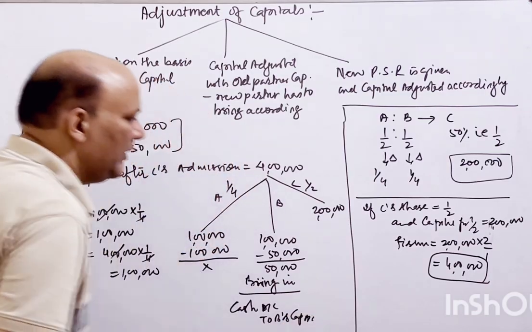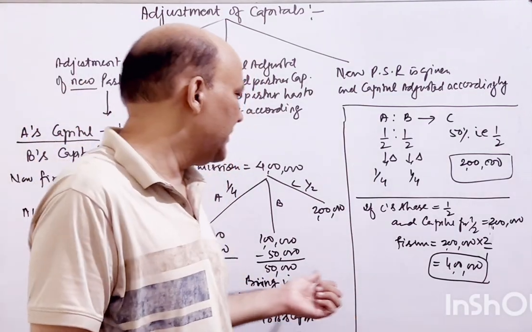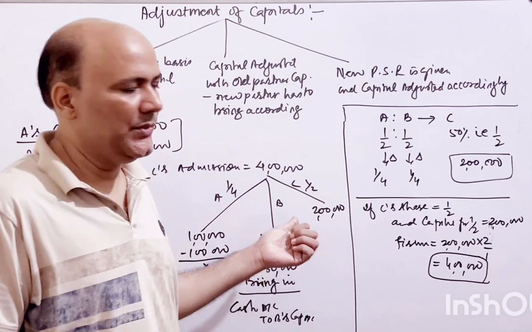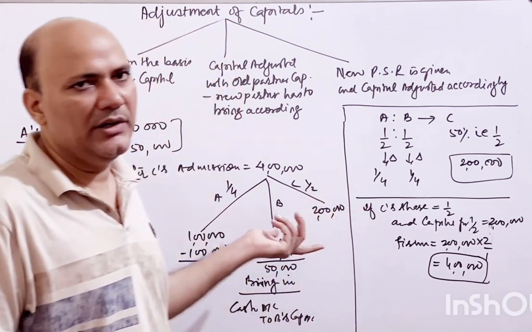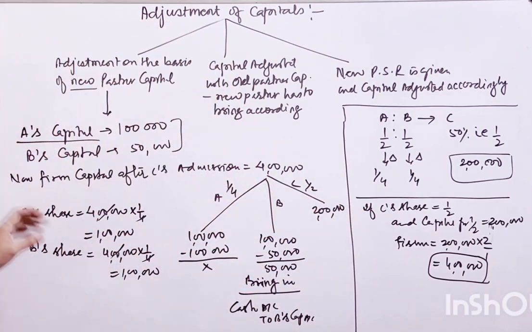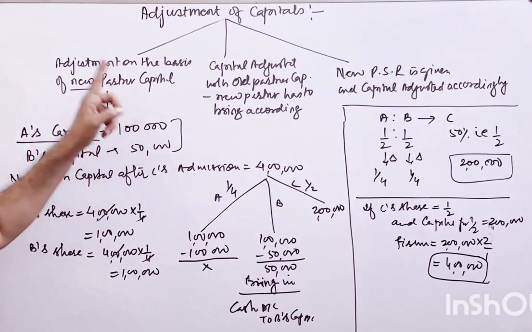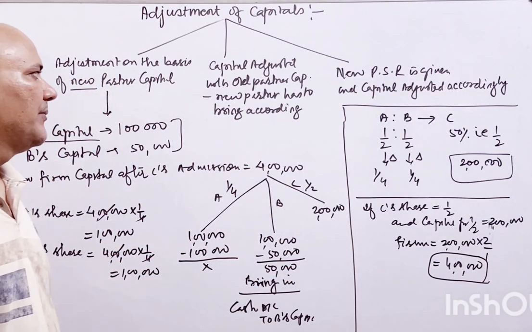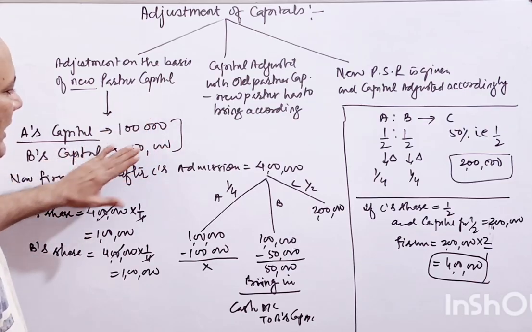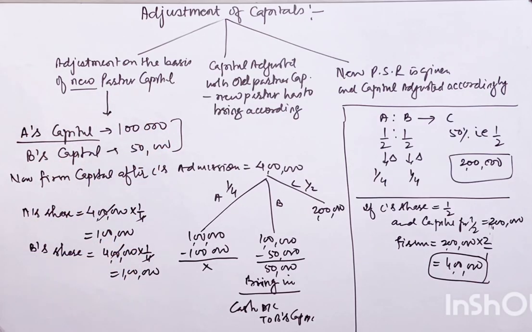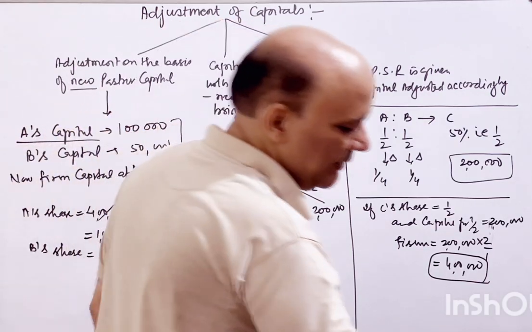So he will bring in 50,000 rupees as per the requirement of the new capital adjustment, and C is already bringing 2 lakh rupees. So this is the way how you have to adjust the capital on the basis of the new partner's capital, right? So new partner के बेसिस पे ओल्ड पार्टनर्स को कैसे किया जाता है सेटल, ठीक है?